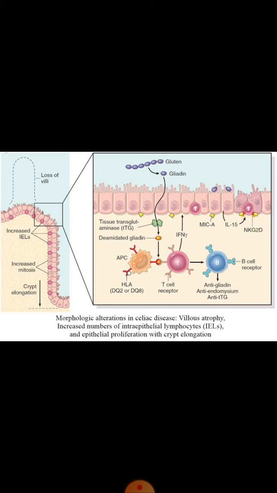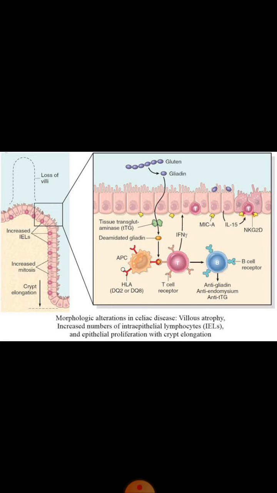These MHC class II molecules are encoded by a gene which is known as HLA gene. If a person is suffering from celiac disease, then this HLA gene has specialized alleles in that person which are HLA-DQ2 or HLA-DQ8 alleles. These HLA alleles are present in all the persons who are suffering from celiac disease.